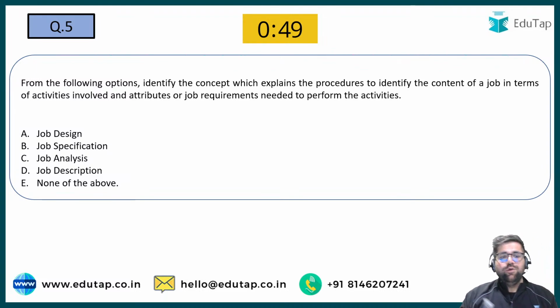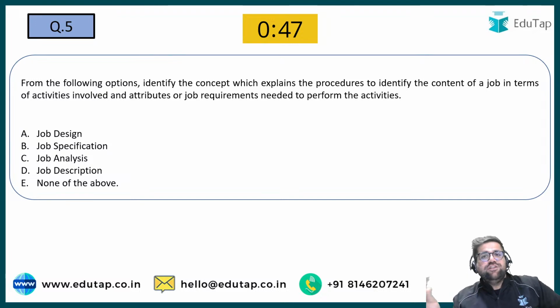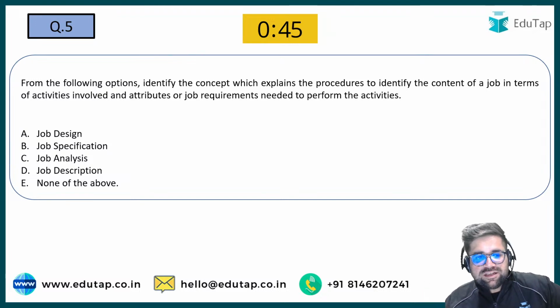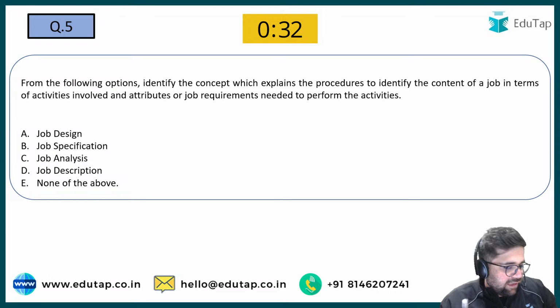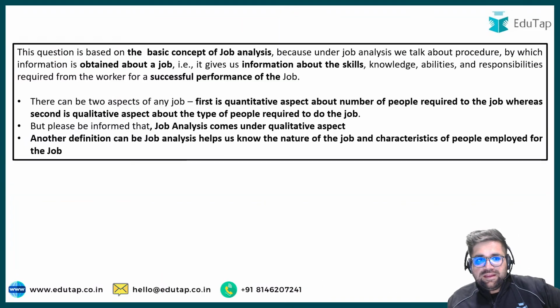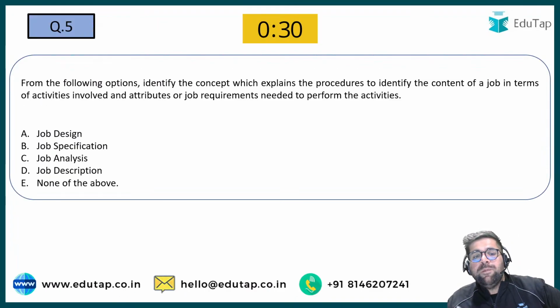You are trying to have an overall analysis of the job. Job description and job specification are just a part of that particular job. Job requirements is also there. Content of the job is also there. Attributes of the job are also there. So try to think one more time. Yes, my friends, the correct answer will be job analysis.